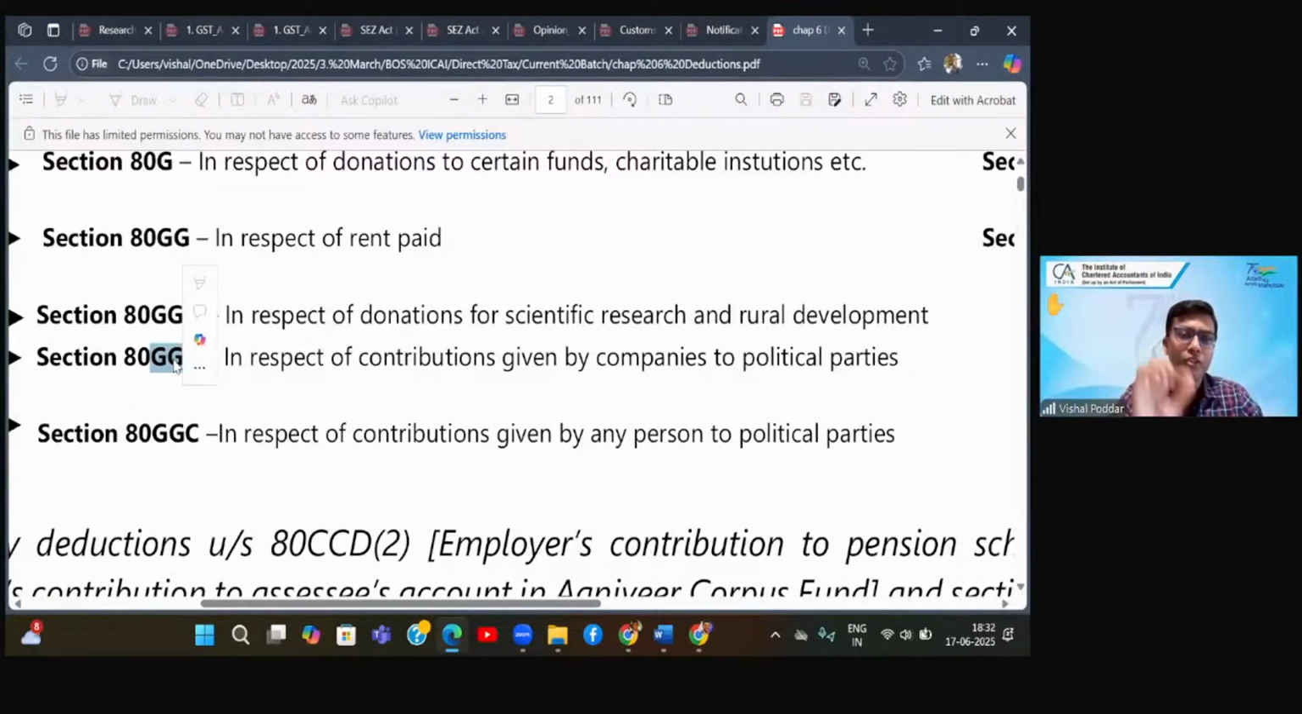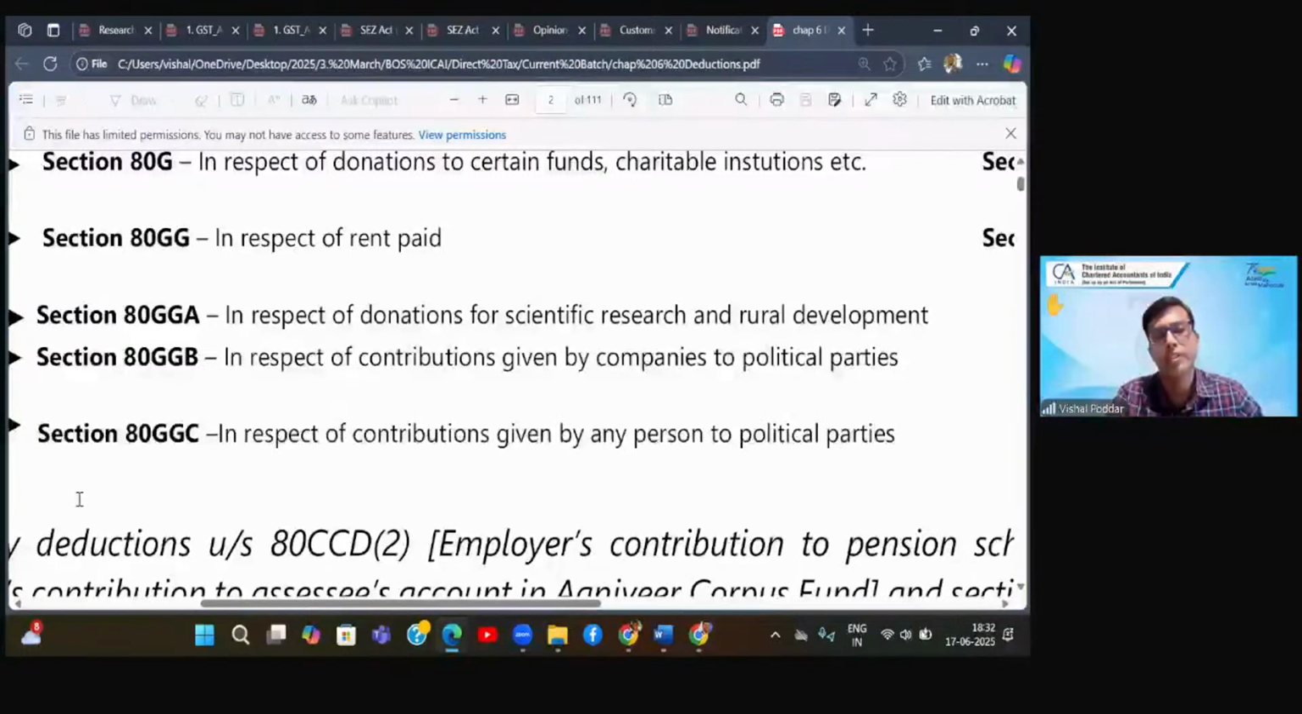So 80GG. And without taking names or without taking sides, B and C are today the two biggest political parties of India. So a simple way to remember that 80GGB and 80GGC both deal with donation, but to whom? Donation to political parties. Easy to remember. I'm sure you'll not forget this.